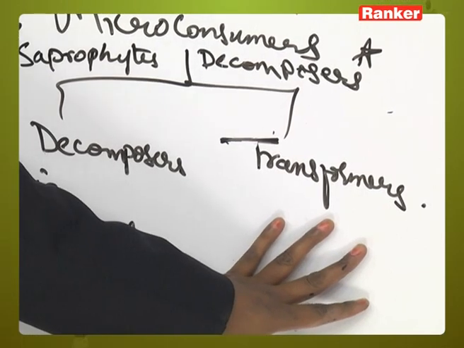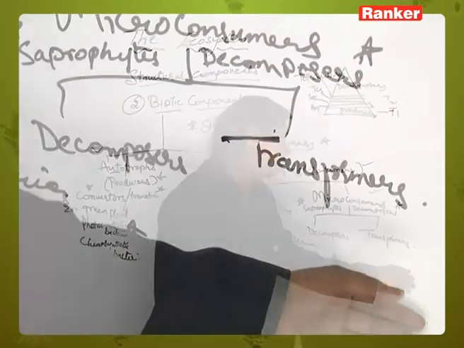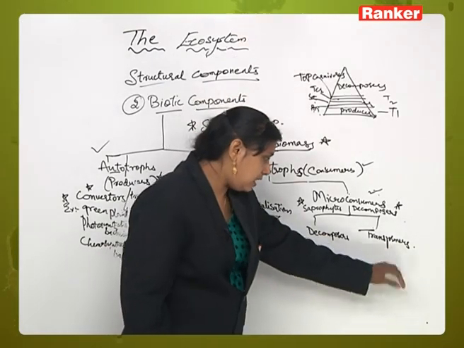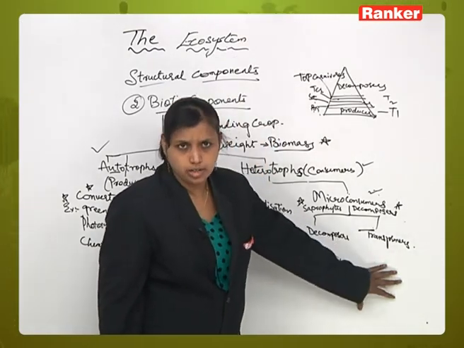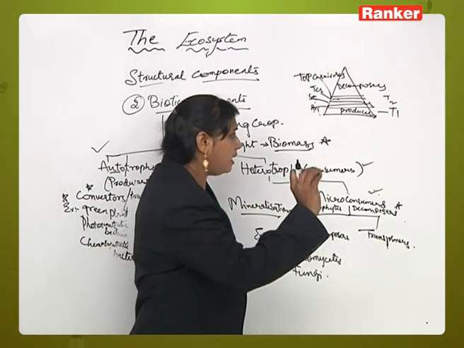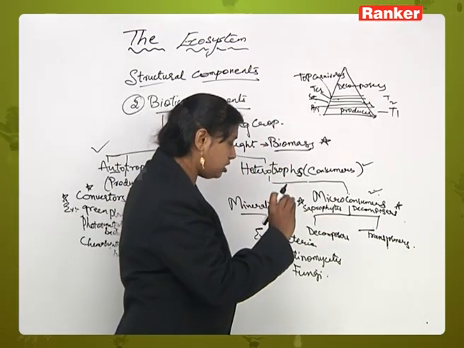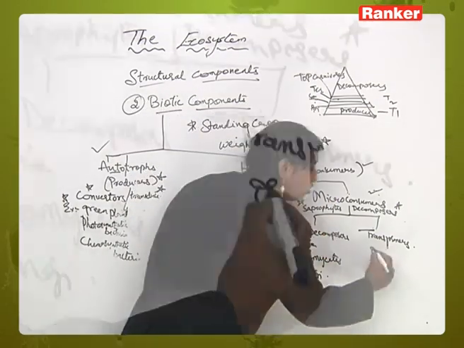This also constitutes another set of bacteria. They also act on dead decaying organic products, decompose them, and break the complex products down into simple products, converting them into organic and inorganic substances.